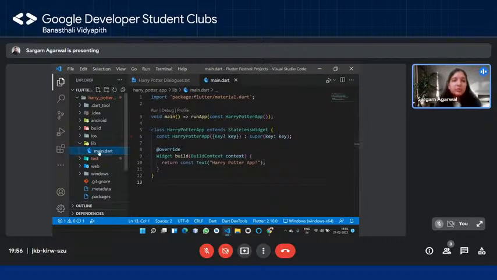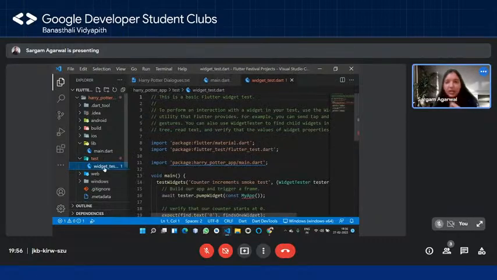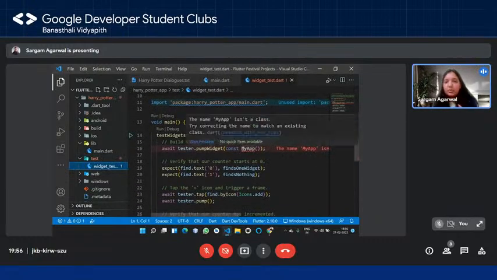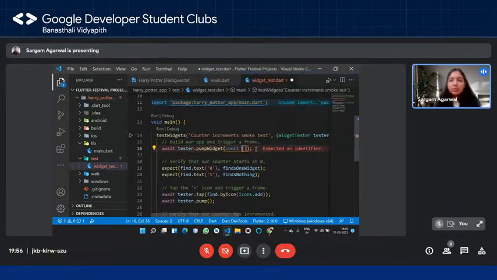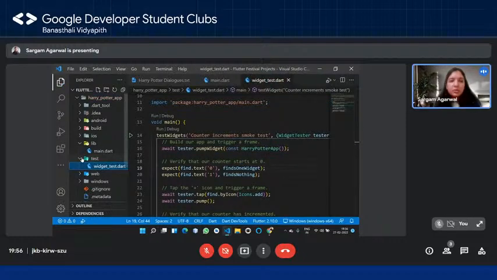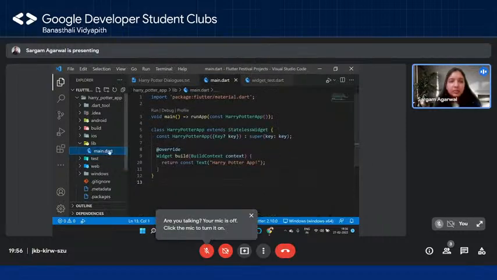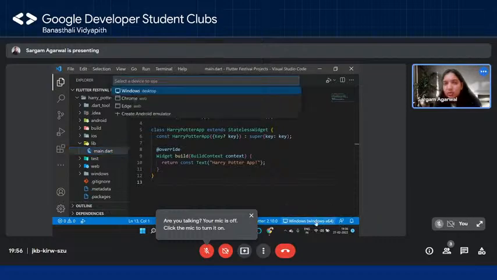So I'm going to click on this main.dart, and also over here you can see that it gives an error in the test folder. Just go over here, and you can see that it's being created with my app, so you have to change it to Harry Potter app. That was your class name now. Now the error is gone. You can simply save it and the error is gone. So don't worry about that so much. I just need to see if my Chrome is okay.